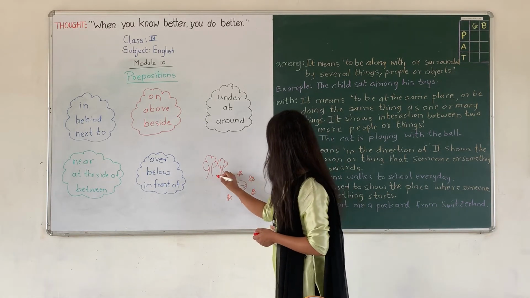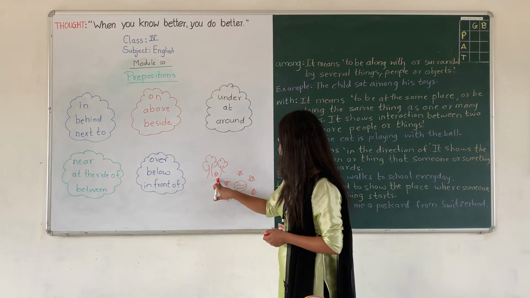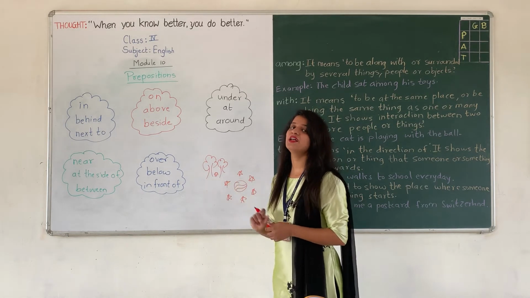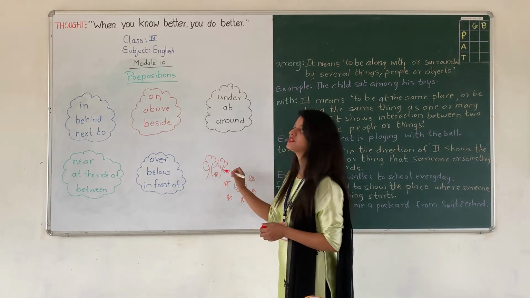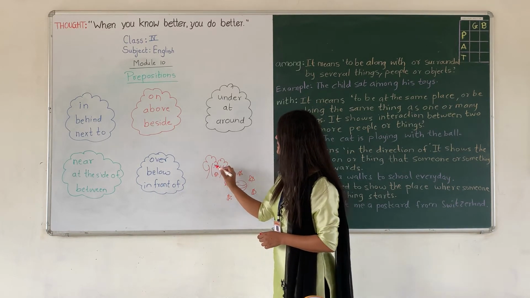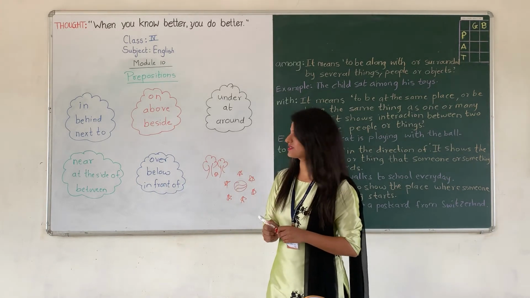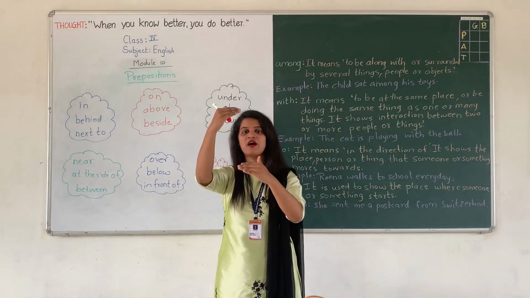Right. Now I will draw a small tree. So the small tree is between the large trees. Alright. The small tree is between. Between means in middle. Okay. So the small tree is between the large trees. Next, over. Over means above.